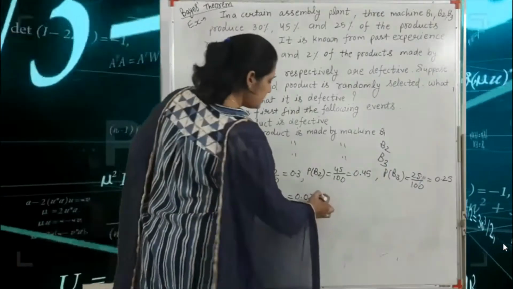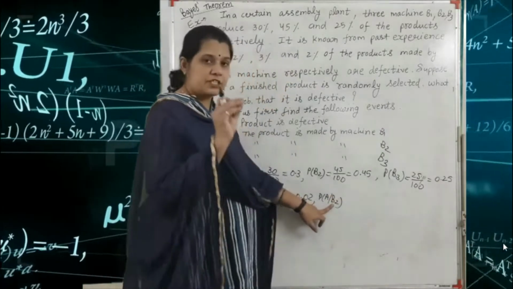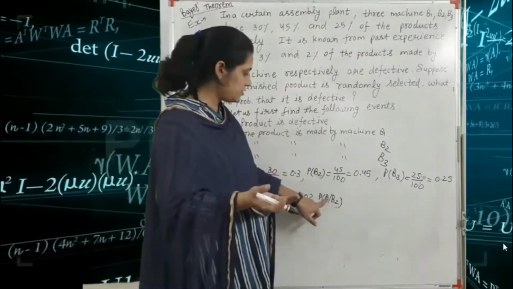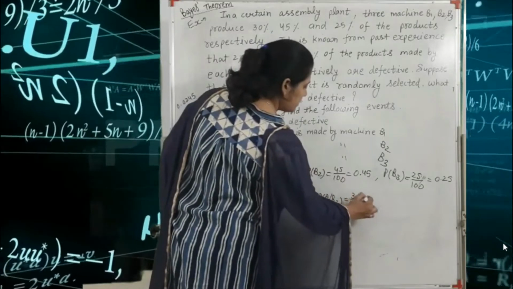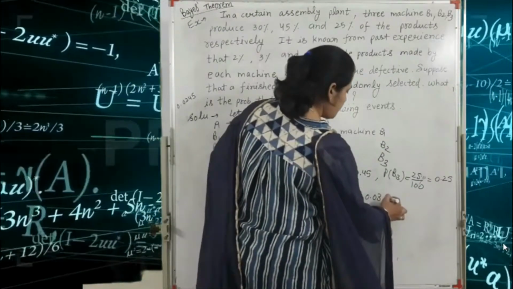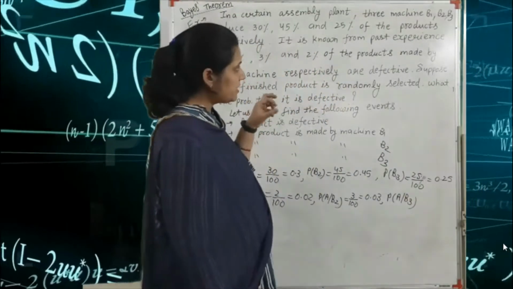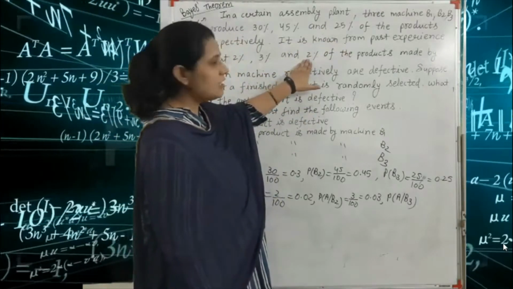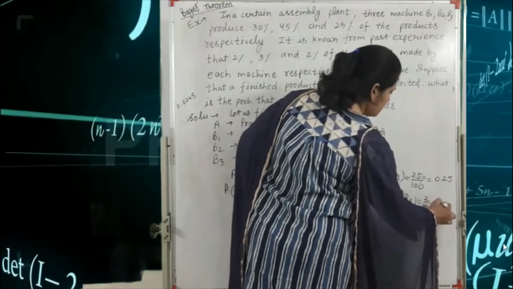Got it? Next is the probability of A slash B2. That means machine B2 produces 45%, and after that we find the defective ones. So A slash B2 is 3%, so we write 3 by 100, which is equal to 0.03. And the third one is the probability of A slash B3. That means machine B3 produces 25%, and after that the defective ones are 2%. So 2 by 100 is equal to 0.02.